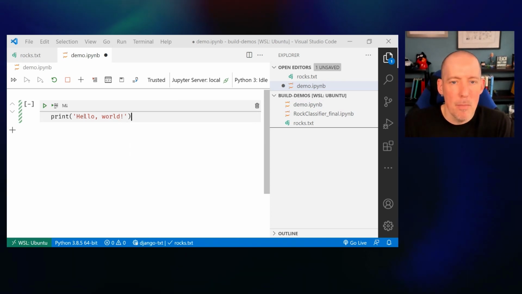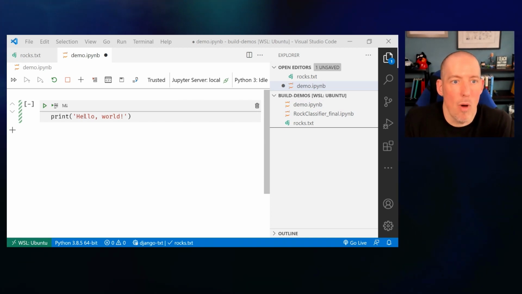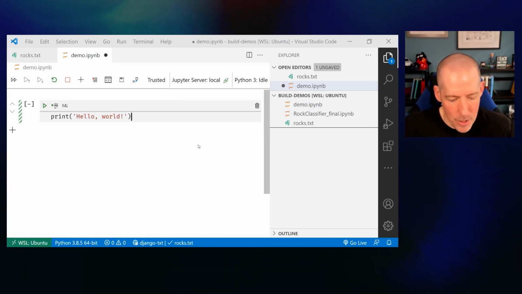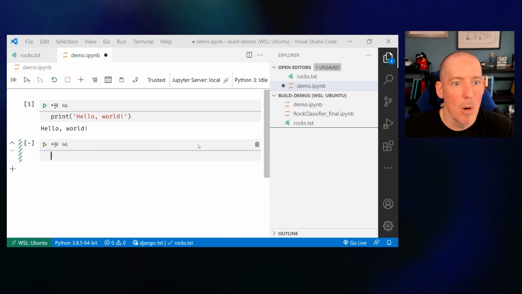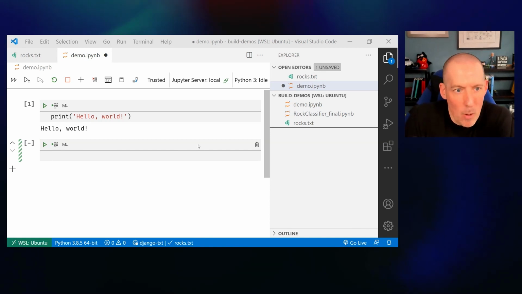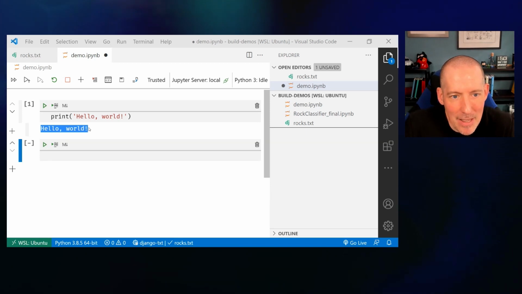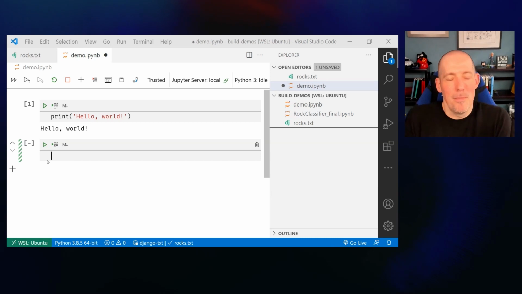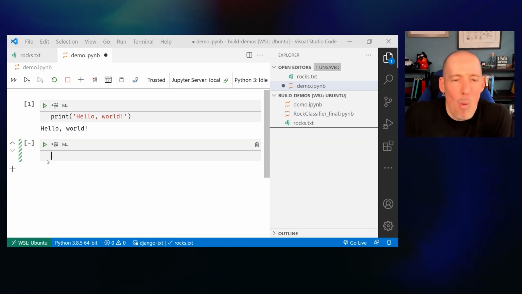Now, inside of a notebook, you're going to have what are known as cells, and you can then go ahead and run each cell. So I could go ahead and hit the little play right here. I really like to use shortcut keys though, and so I'm going to use Shift Enter, which will go ahead and run that cell and then move down to the next one. If there isn't one there, we'll go ahead and create it. So you'll now notice that there is that little hello world that's displayed out on the screen. Cool. And so this is typically where we start.